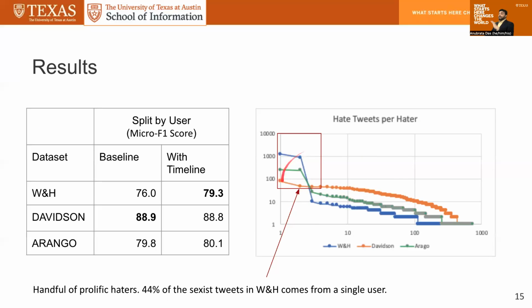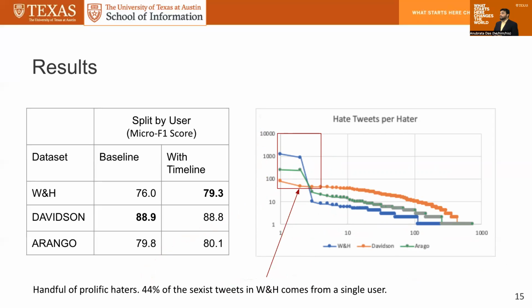So just recalling back our graph, where on the y-axis we have users, on the x-axis we have hateful tweets per user, and here you can see that a handful of prolific haters end up taking a lot of space in the data set, which means concretely 44% of the sexist tweets in Waseem and Hovy come from one single user. So this raises an interesting question about how to construct a good benchmark for hate speech.